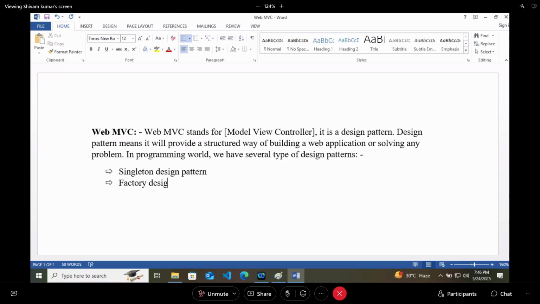This is from core and advanced Java. Here we have the DAO design pattern. We have a Web MVC design pattern. This we are going to discuss. Web MVC design pattern.